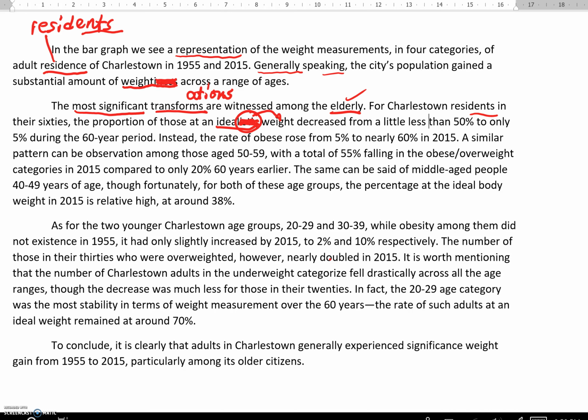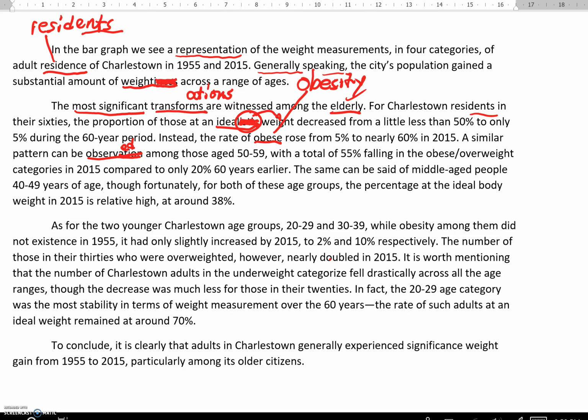Instead, the rate of obese. Well, obese, as you might know, is usually an adjective form, right? But the rate of something, we need a noun, and the noun form is obesity. The rate of obesity is correct here. Rose from 5% to nearly 60% in 2015. A similar pattern can be observation. Observation is a noun, but it looks like it should be the passive form, and so we need the past participle, -ed. Can be observed among those aged 50 to 59.